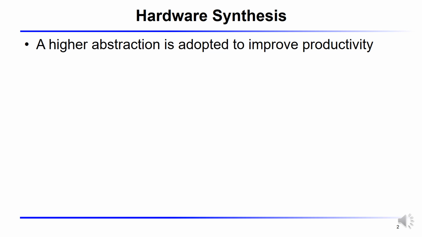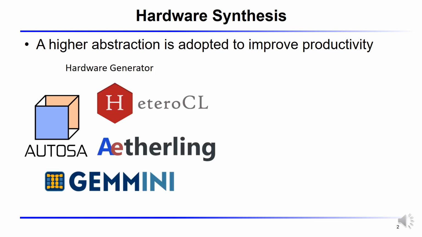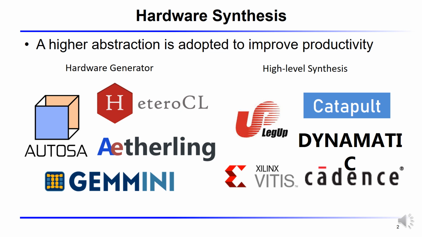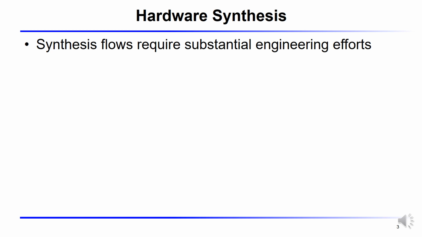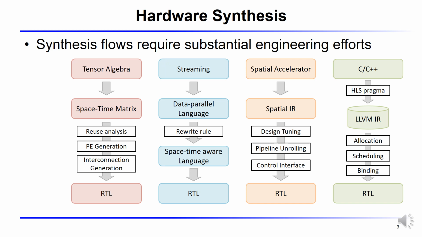Hardware synthesis technique adopts a higher abstraction to improve the productivity of hardware design. Hardware generators often focus on a specific domain and generate hardware with domain-specific optimizations. High-level synthesis automatically generates hardware from a behavioral description written in high-level languages such as C++ and OpenCL. Hardware generators make use of domain knowledge to improve productivity. These generators often focus on a specific domain such as tensor algebra, streaming, and spatial accelerators.